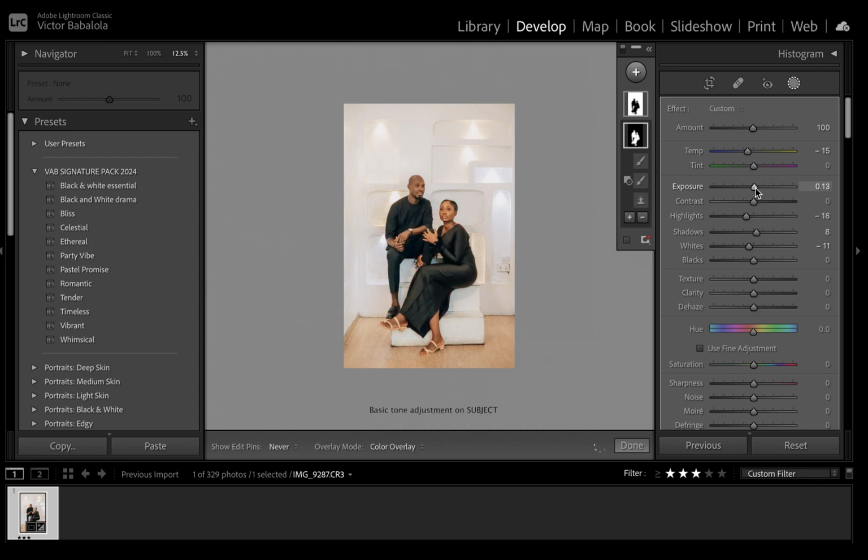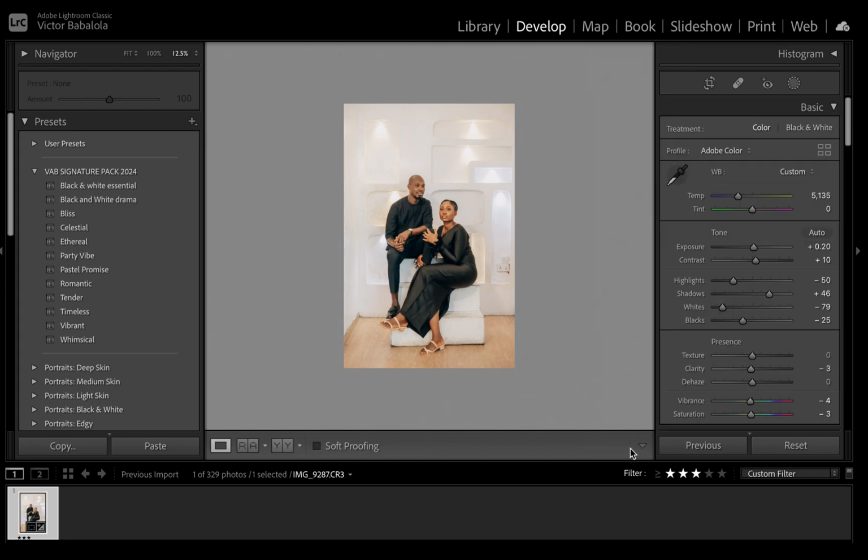Now I have switched back to the subject, then also working on the temperature of the image. So this is basically only affecting the subject, adjusting the temperature, just basic tone correction, bringing up the shadows a little bit to reduce the dark side in the image.